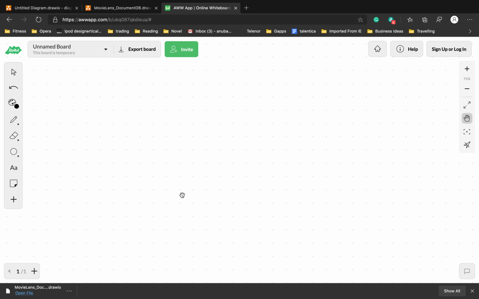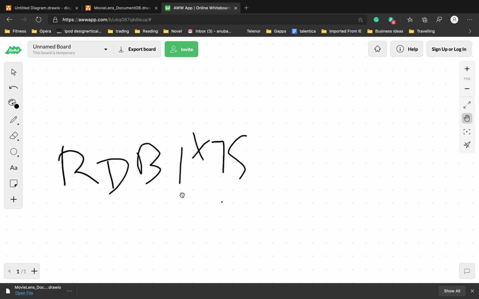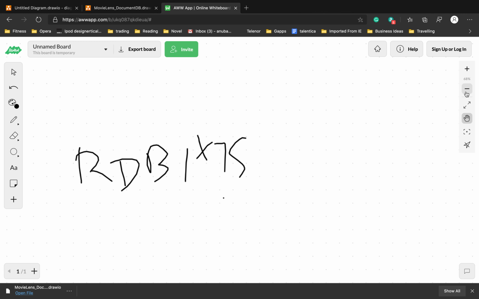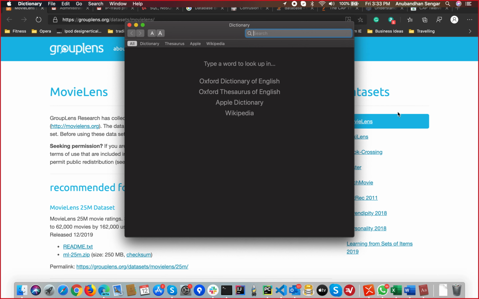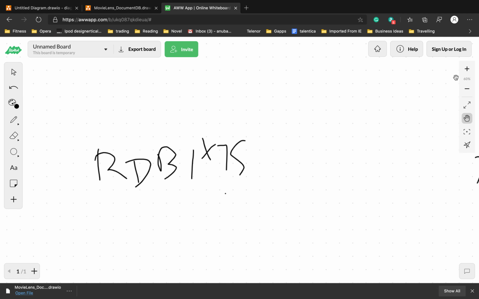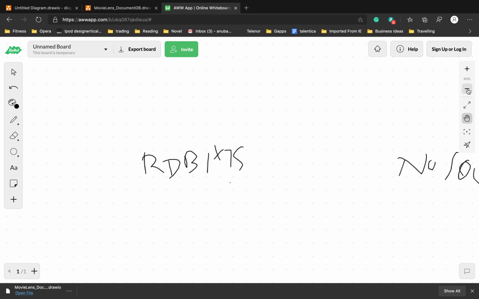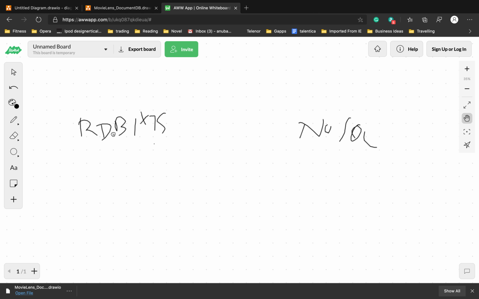So we were talking about BASE. We already know that we have these RDBMS and these NoSQL DB. We talked about AP and CP, but in a real world scenario there is no database which is perfectly AP or perfectly CP. They lie somewhere in the middle.